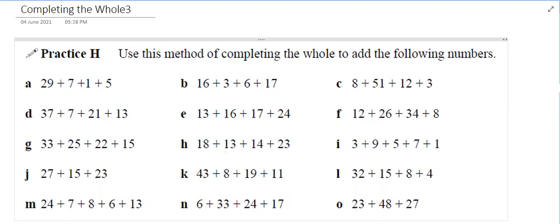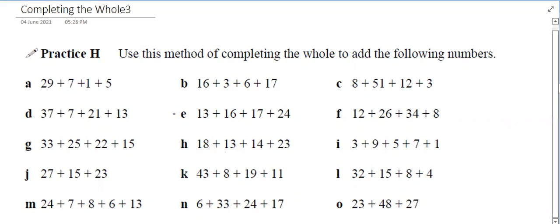Can you do E? Question number E. Yes, sir. 13 plus 17 is 20. No, sorry, 30. And 16 plus 24 is 40. So 30 plus 40 is equal to 70. Very good. 70.